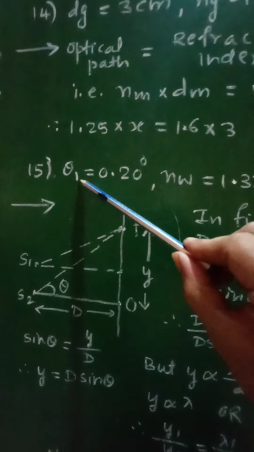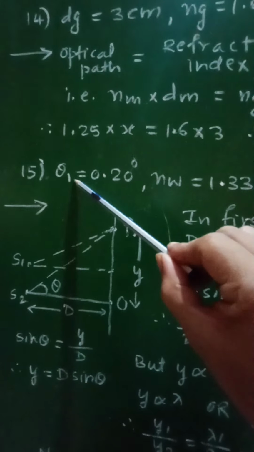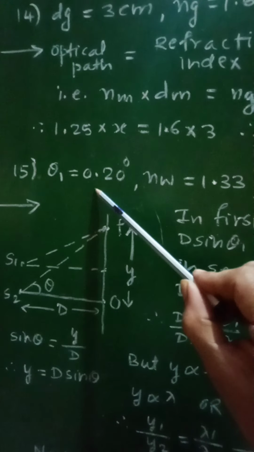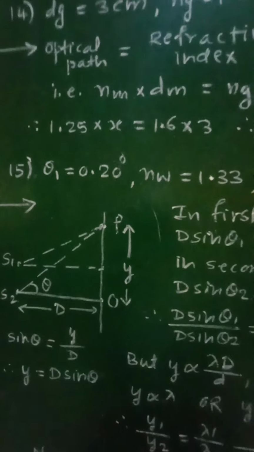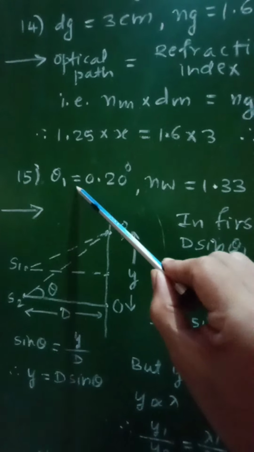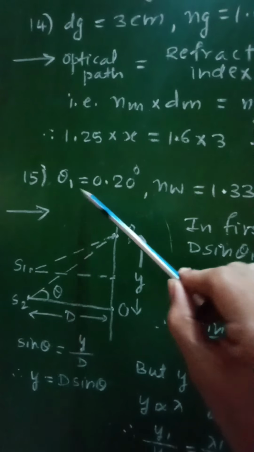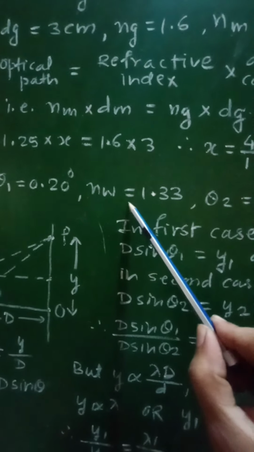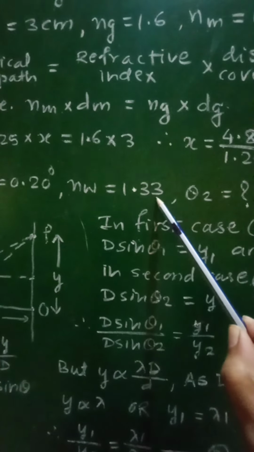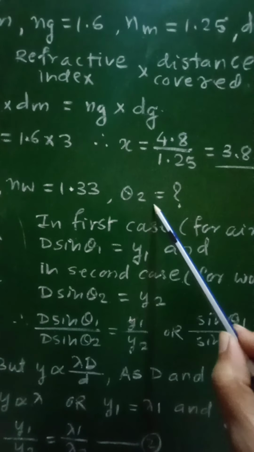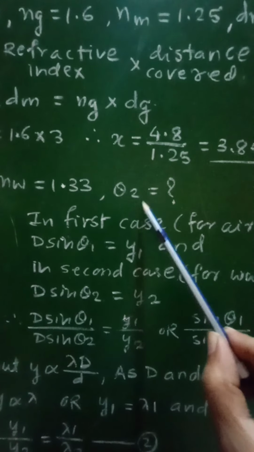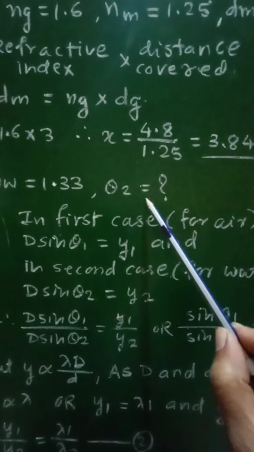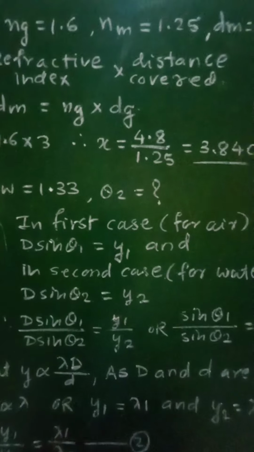So the given data for this numerical is: let the angular fringe separation in air, that is theta 1, be equal to 0.20 degree. So this theta 1 will be the angular fringe separation for air. Then the refractive index of water is given as 1.33, and we have to find out the angular separation theta 2, that is the angular fringe separation when that arrangement is immersed in water.